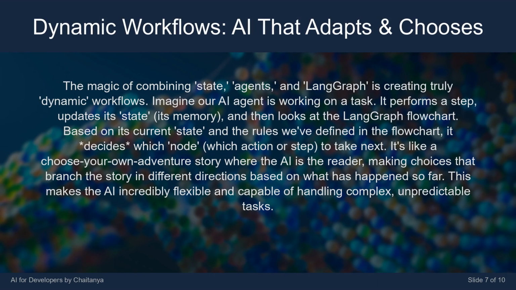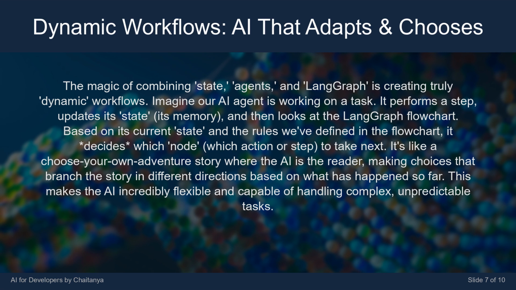The magic of combining state, agents, and LangGraph is creating truly dynamic workflows. Imagine our AI agent is working on a task. It performs a step, updates its state, its memory, and then looks at the LangGraph flowchart.